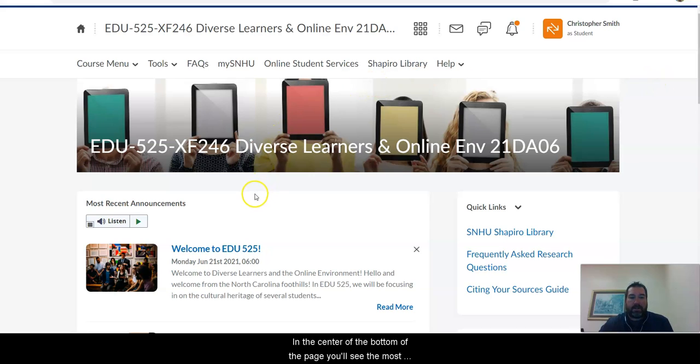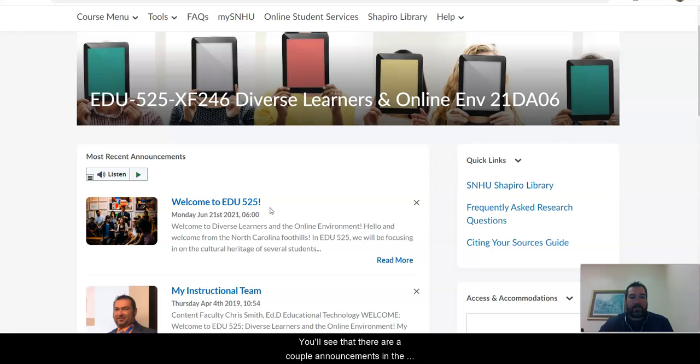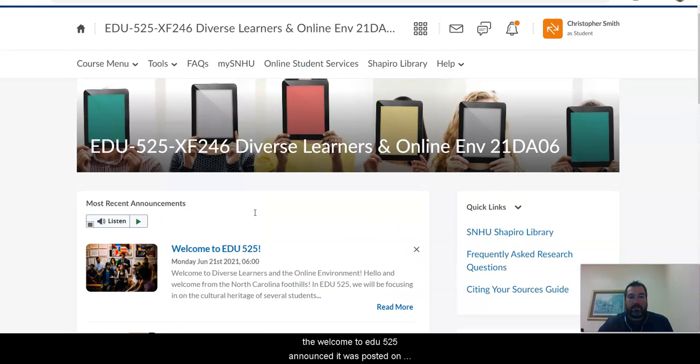In the center to bottom of the page, you'll see the most recent announcements. With the most recent one on top, you'll see that there are a couple announcements in the course already. You can learn about the instructional team that will support you in this course, and you should read the Welcome to EDU 525 announcement that was posted on Monday, June 21st. Once you've read those announcements, you'll want to make sure that you keep up with reading announcements as they're posted each week.